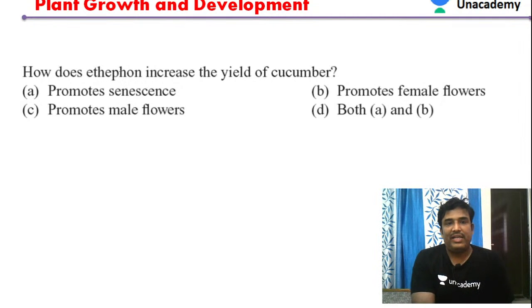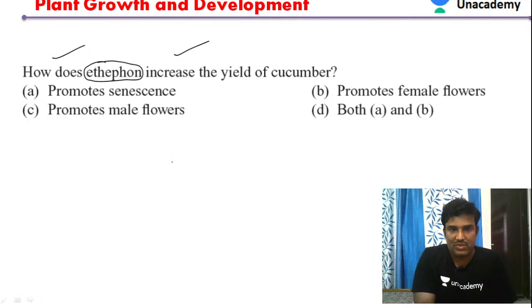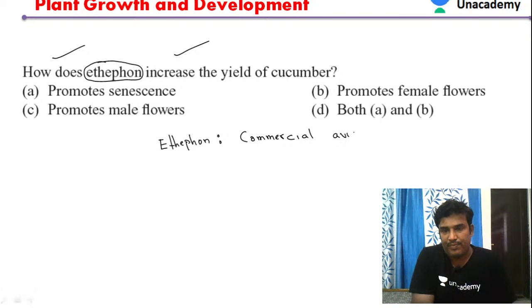So let's see some questions about ethylene hormone also. So how does ethephon increase the yield of the cucumber? So this ethephon, if you see what this ethephon is, it is commercially available paste which releases ethylene.